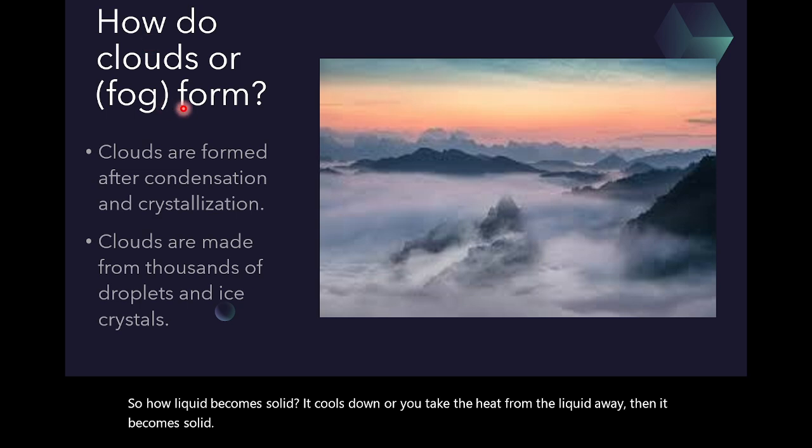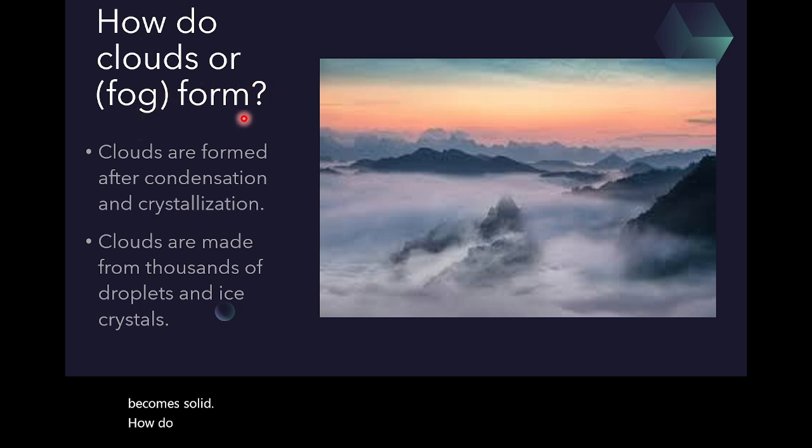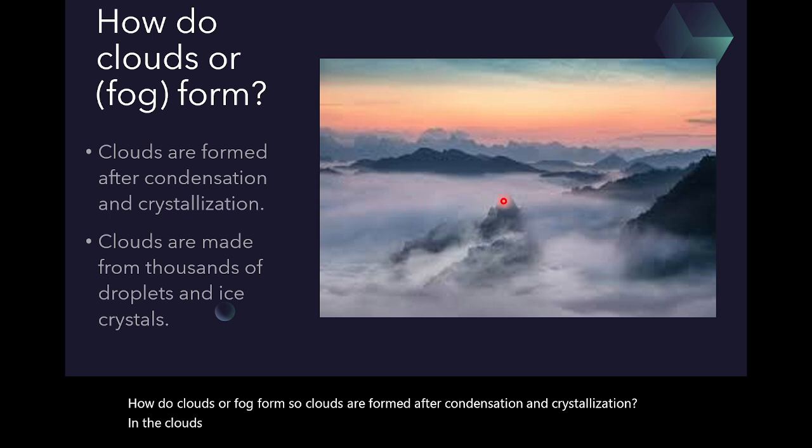How do clouds or fog form? Clouds are formed after condensation and crystallization. In the clouds, you see there are not only water droplets, but also some small ice crystals.